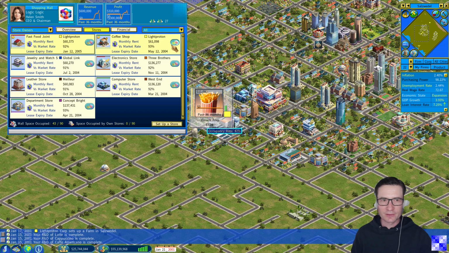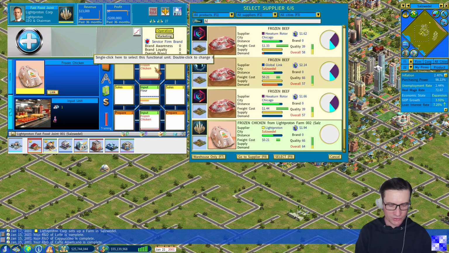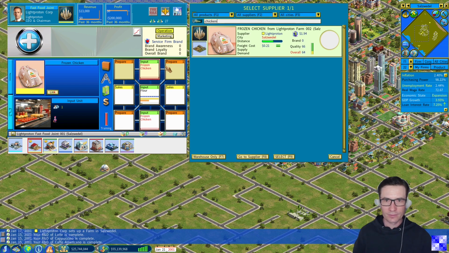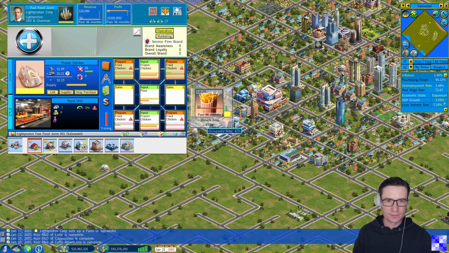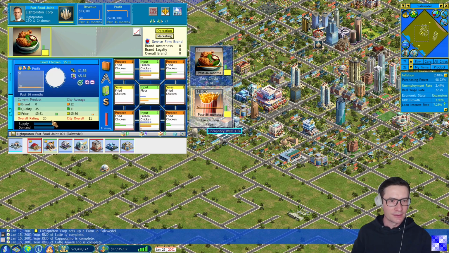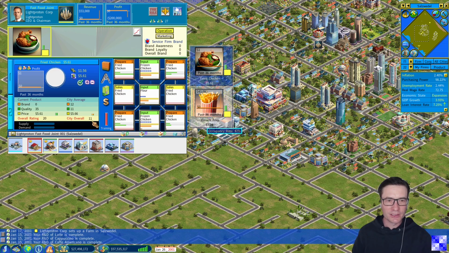And now we go back to our fast food joint and link to the farm producing frozen chicken. Now we are also selling fried chicken. Let's check our overall rating. It's 20, much higher than the city overall, so that's fine. So demand should increase quite quickly. And we are selling our first fried chicken.